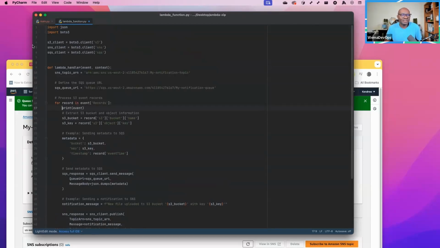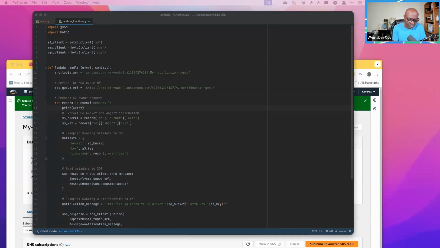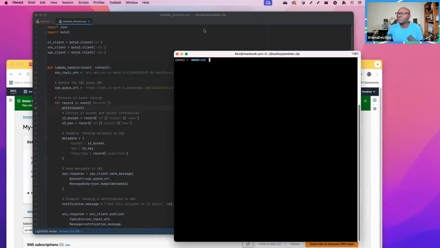So once we have this Lambda function, we need to zip it. So I'll get my terminal right here. Right now I'm on the desktop inside of a directory called lambda zip. If I ls right here, I'm going to see I only have a file called lambda_function.py, which is this. So I need to zip it. So I can use the zip command.